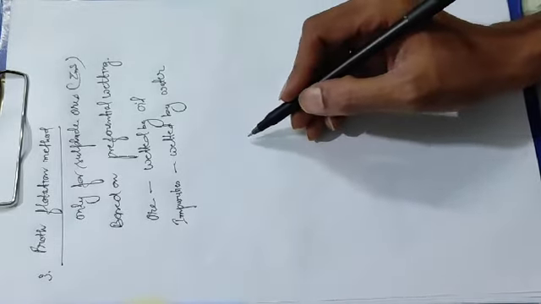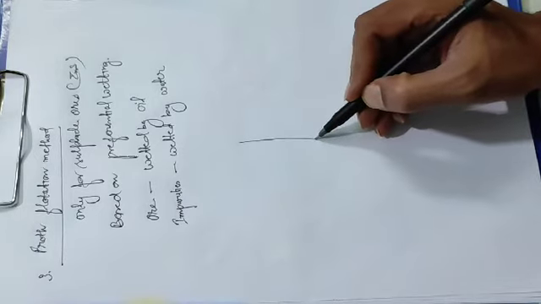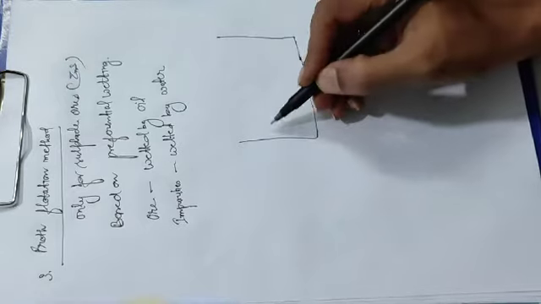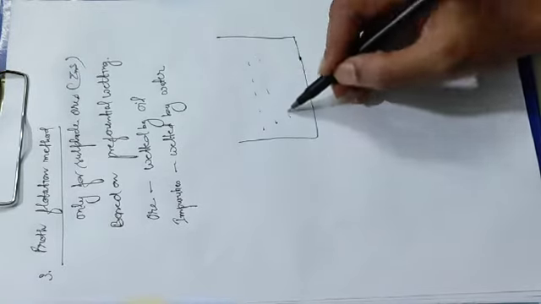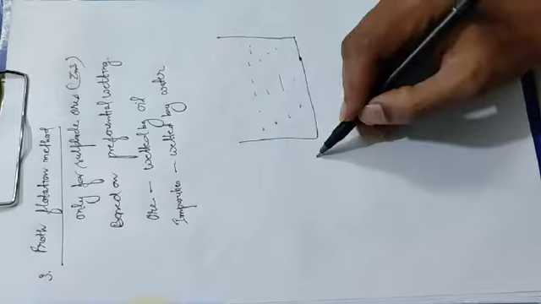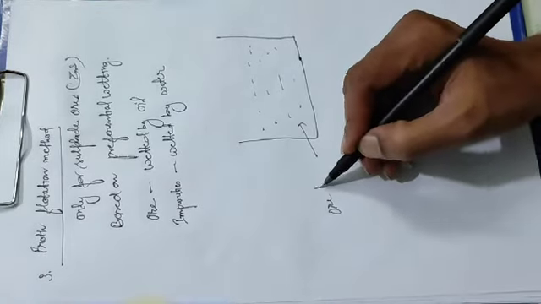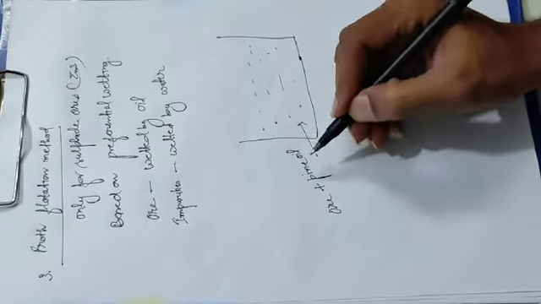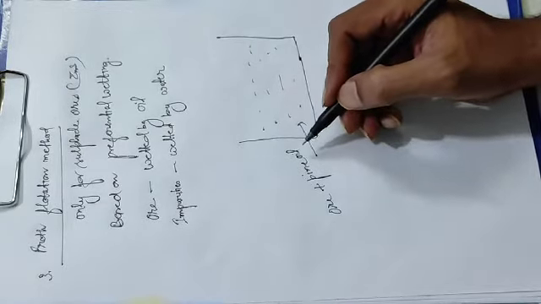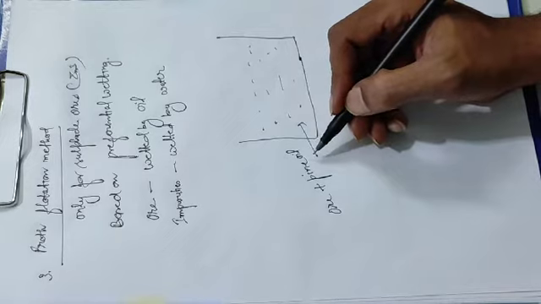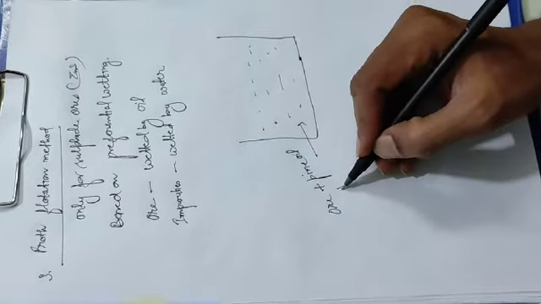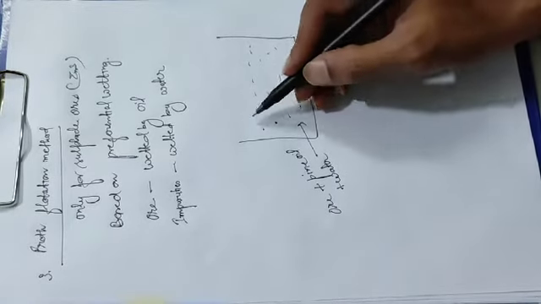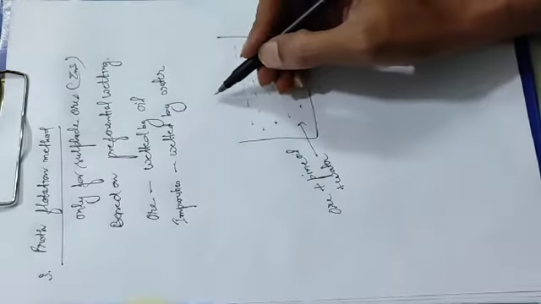So how is this method carried out? We take a steel tank. In the steel tank, we take the ore, pine oil, and water. You have seen pine trees in hilly areas; from their seeds they get oil, which is called pine oil. These three are mixed and kept in the steel tank.